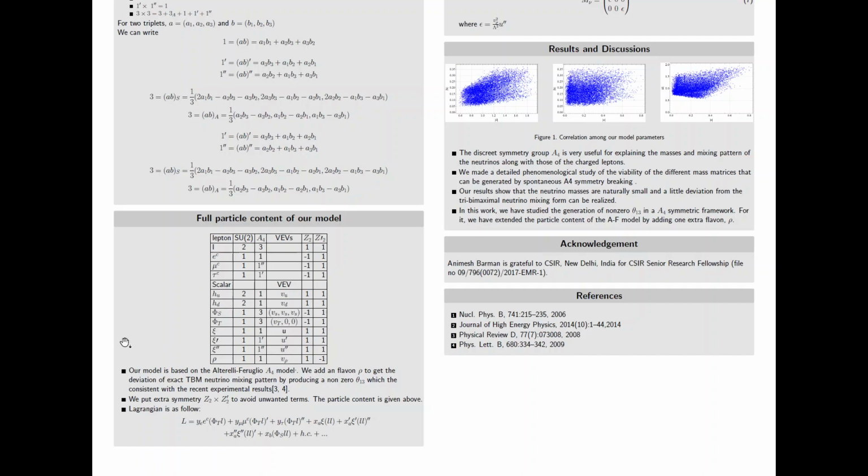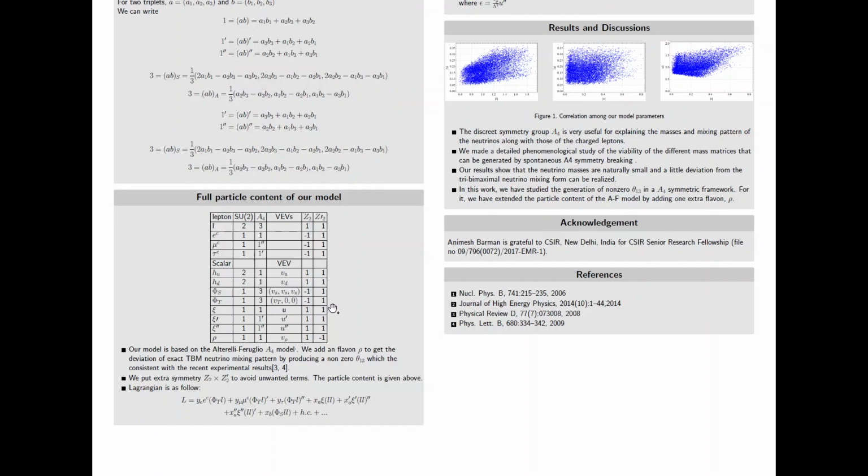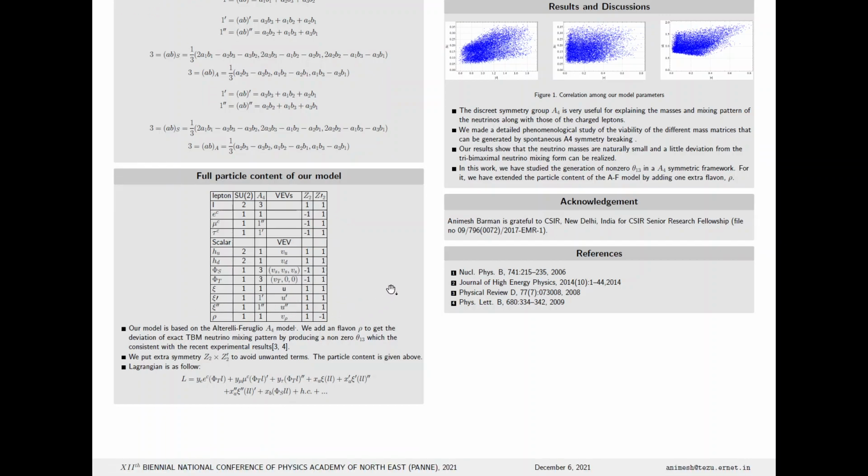To get the motivation of our model, we have added an extra particle rho, with vacuum expectation value v rho, and some unwanted terms may come in our Lagrangian. To constrain them, we included Z2 and Z2 prime symmetries, so that the unwanted terms can be eliminated.